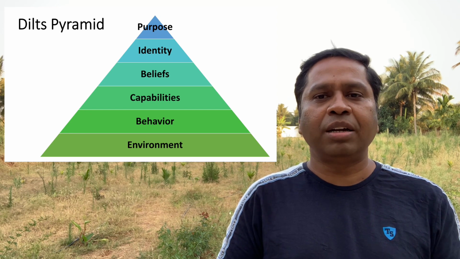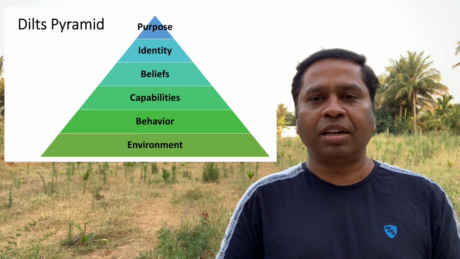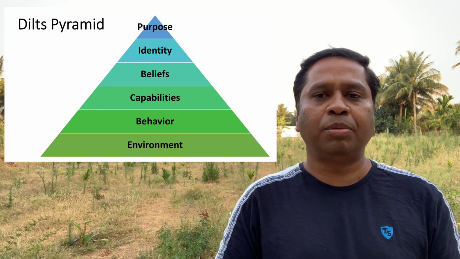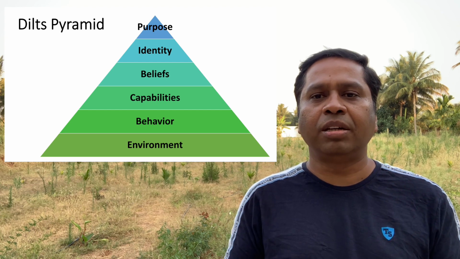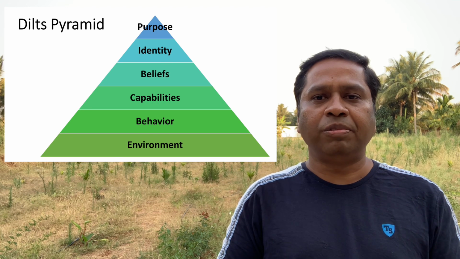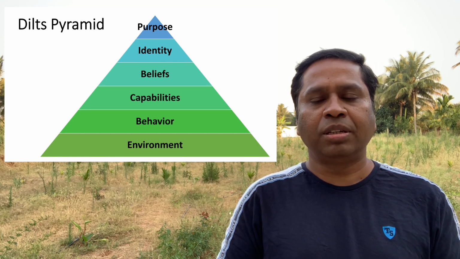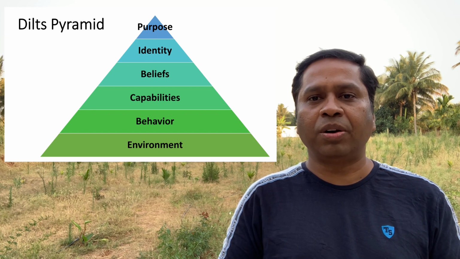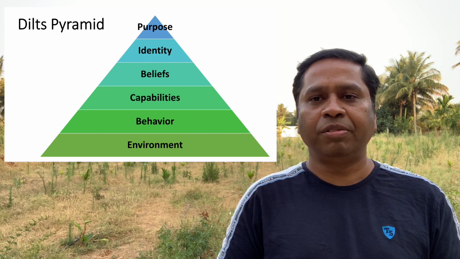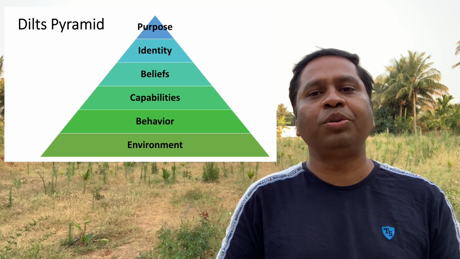If we have that kind of identity at the identity level, then definitely we will feel jealous about others when we think they are beautiful or rich or brilliant. So we need to change our identity. Whatever we think about ourselves could be wrong. We do not have the right identity. We need to have a realistic identity about ourselves, and this is very difficult to achieve.